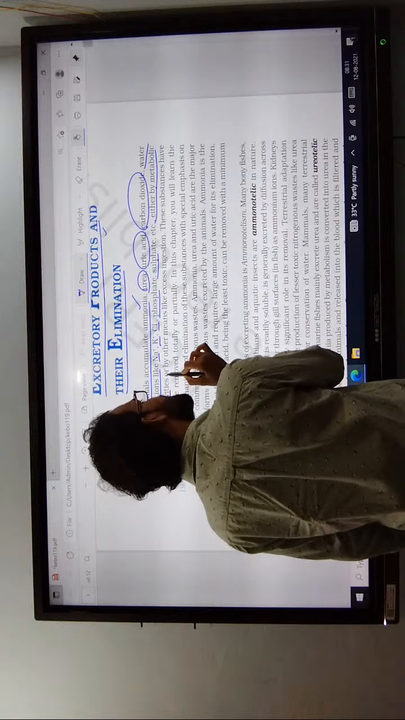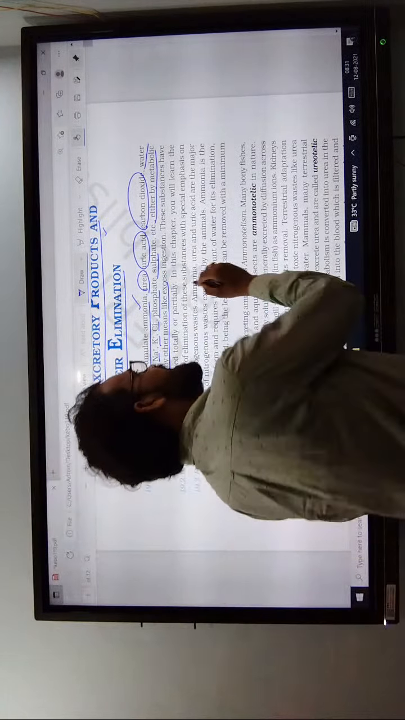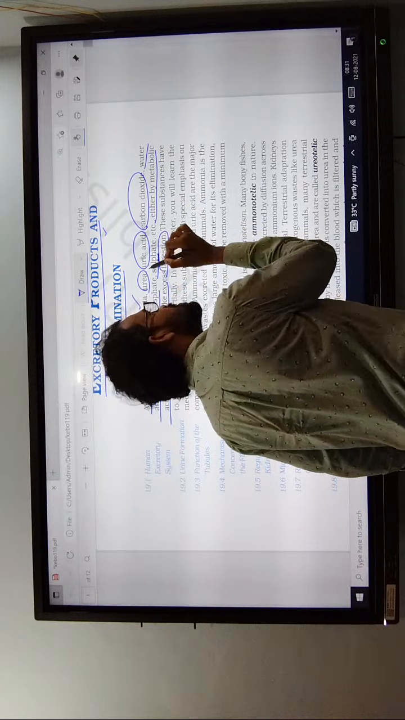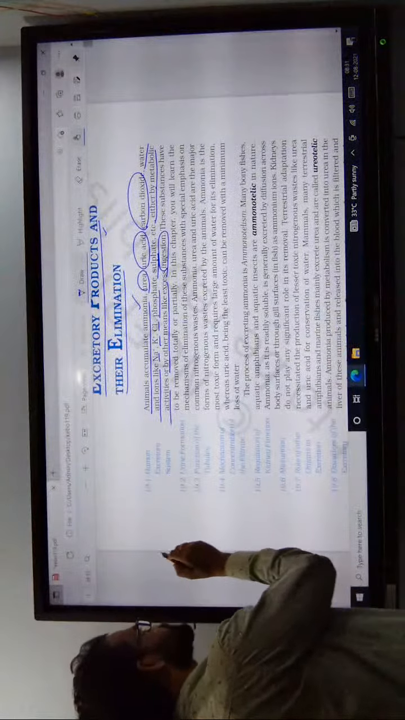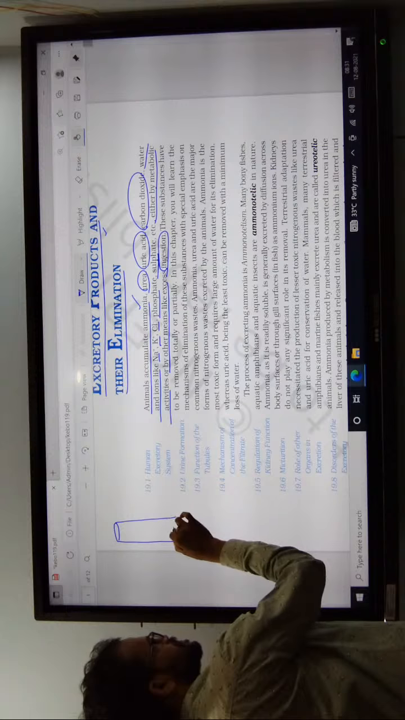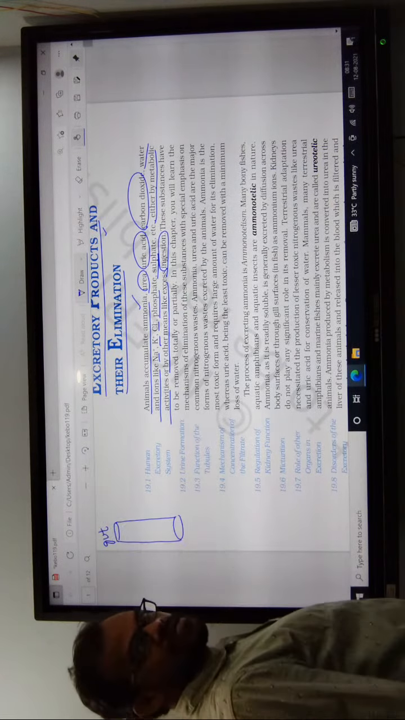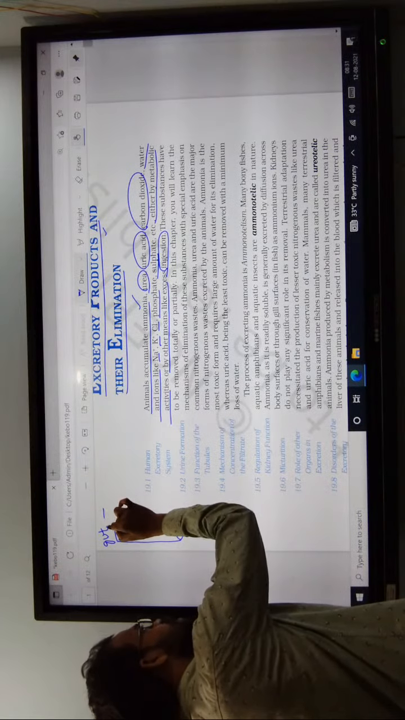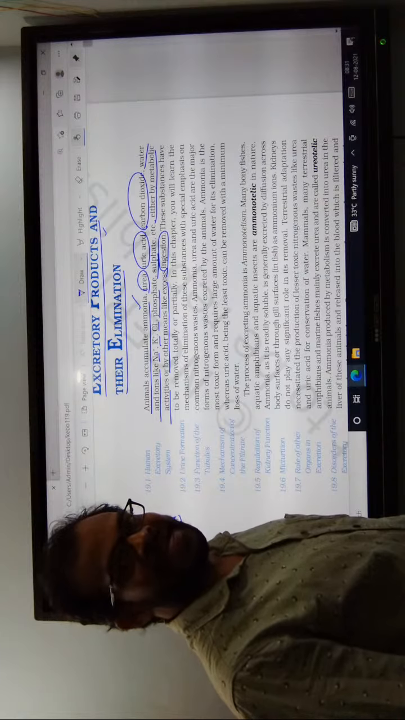the metabolic activities or by excessive ingestion. Coming to the scene here, it is your gut. Gut means alimentary canal. The food passes into the alimentary canal.